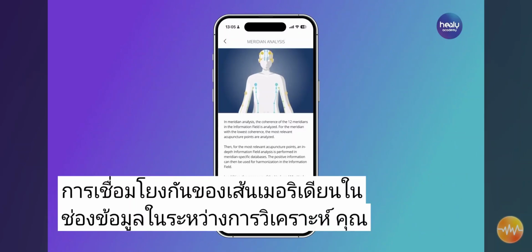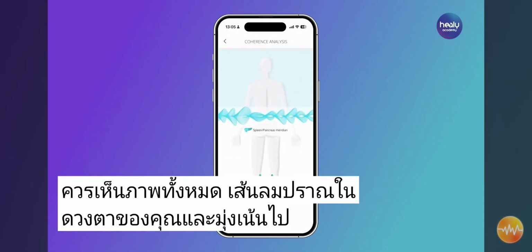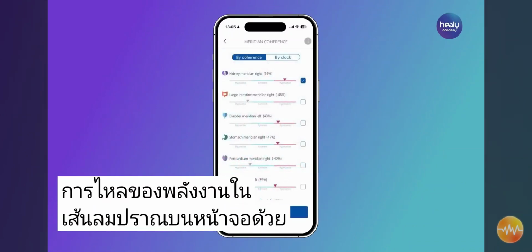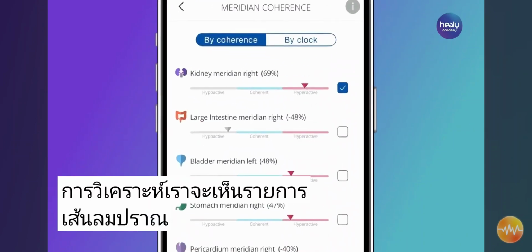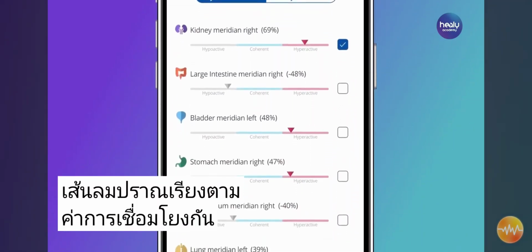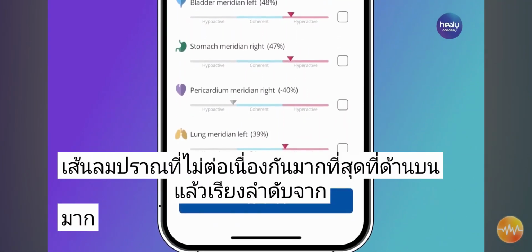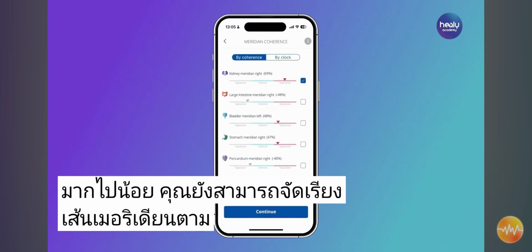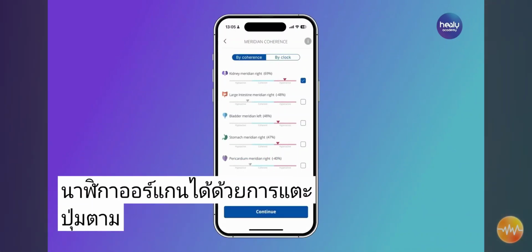During analysis, you should visualize all the meridians in your mind's eye and focus on the energy flow in the meridians. On the screen with the result of the analysis, we see a list of the meridians ordered according to their coherence values, with the most incoherent meridians at the top and then in descending order. You can also arrange the meridians according to the times of the organ clock by tapping on the By Clock button.